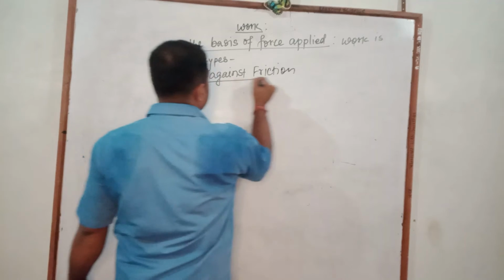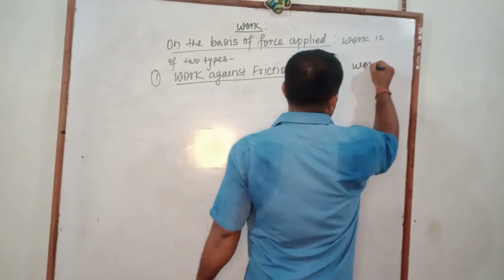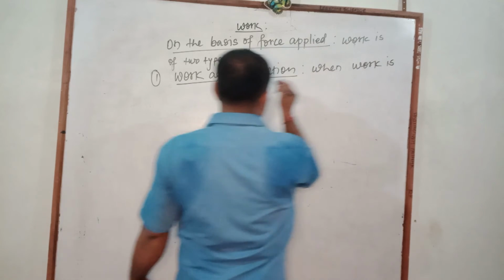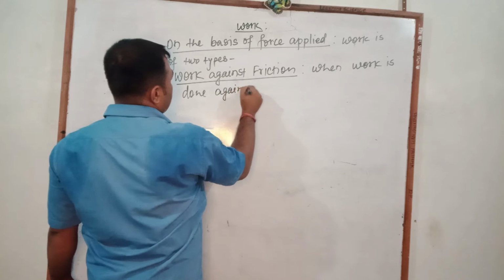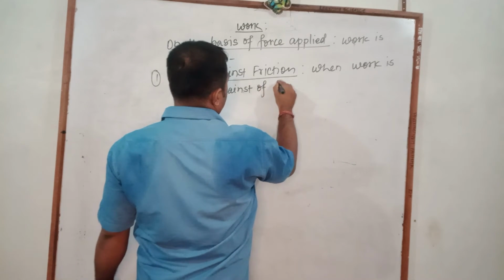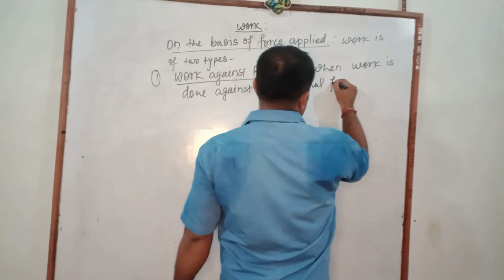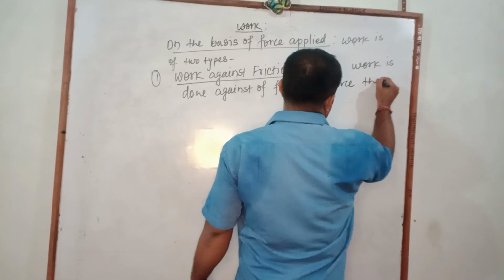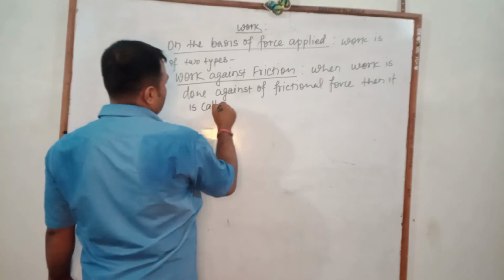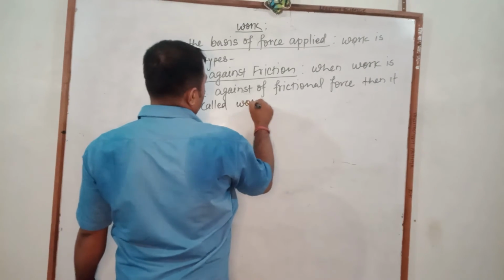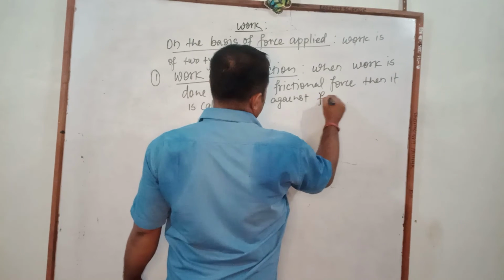Listen, when work is done against the frictional force, then it is called work against friction.